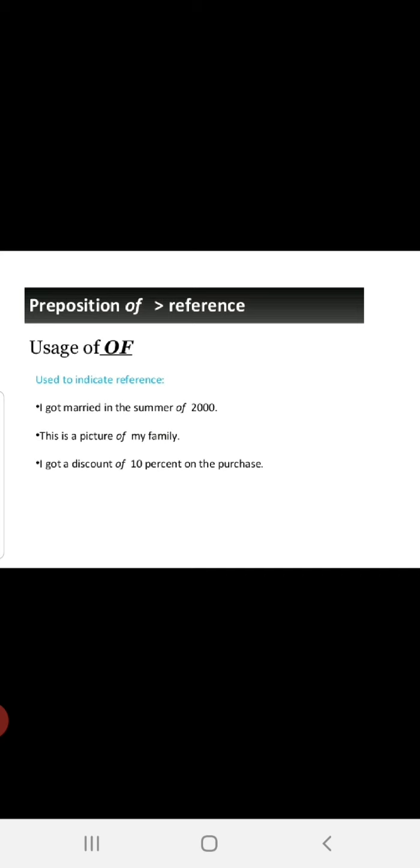Now, preposition of which refers. Reference is different, belonging is different, but the preposition also speaks its reference. I got married in the summer of... In which summer he married? Summer of 2000. This is a picture of my family.